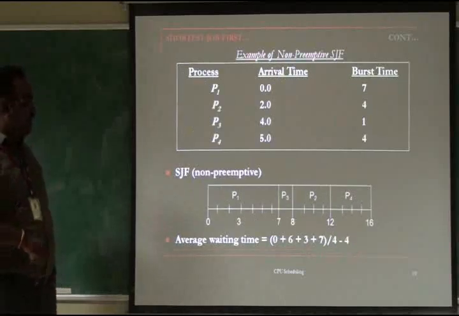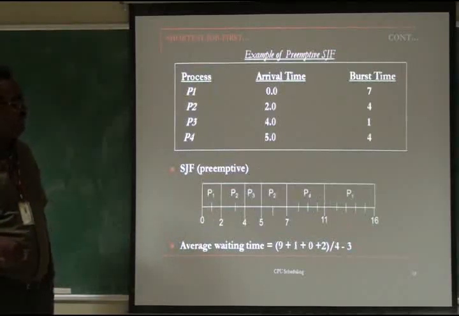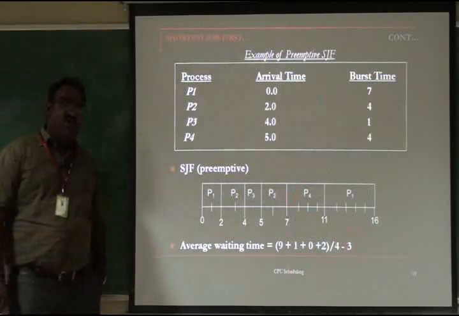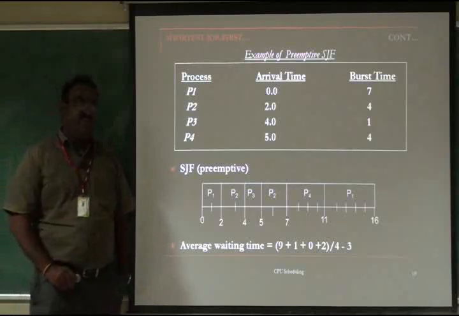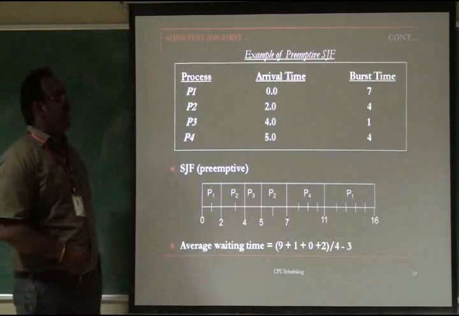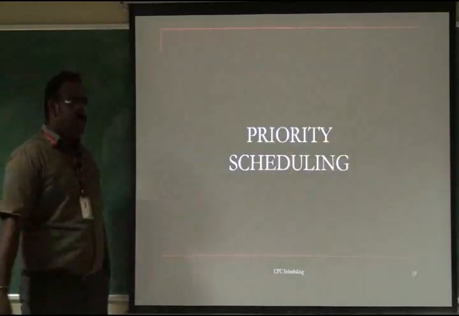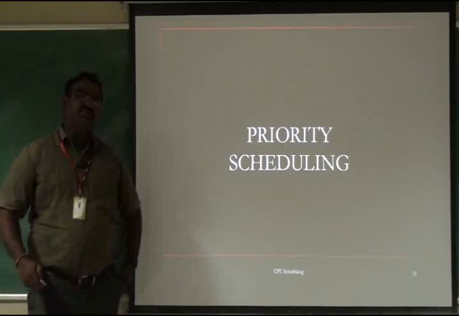Comparing the same example with non-preemptive, the average waiting time is 4 milliseconds, but with preemptive SJF we have 3 milliseconds. Preemptive SJF is otherwise called the shortest remaining time first algorithm, which is optimal and effective for any kind of application. The third one is priority. All of the scheduling depends upon the application.